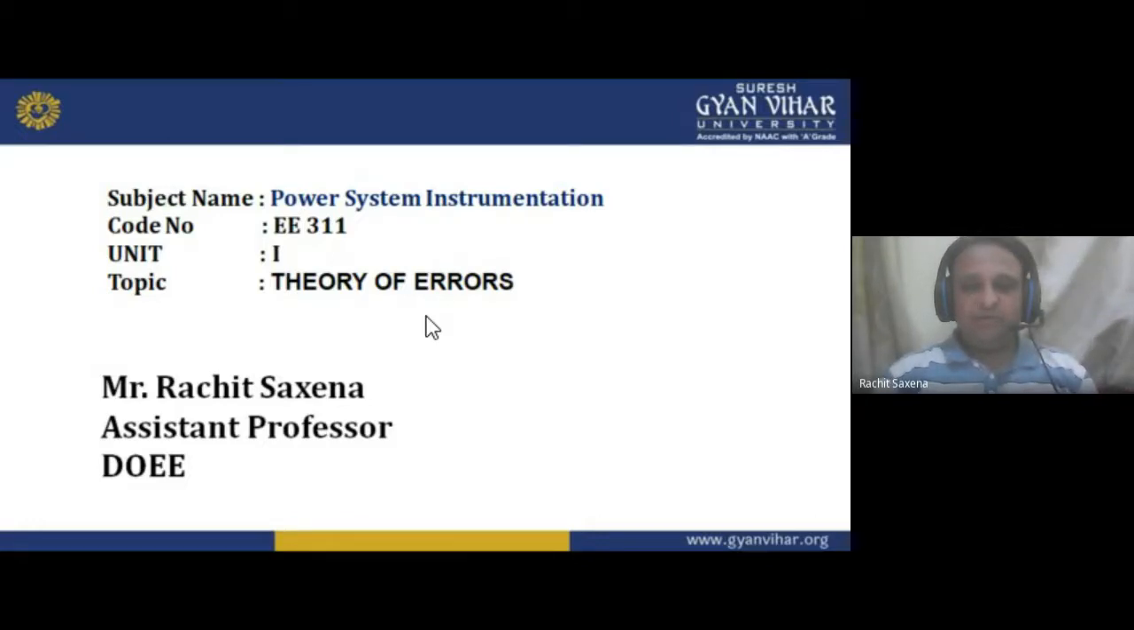So in the previous lecture we started our Unit 1, Theory of Errors, in Power System Instrumentation. In continuation with the previous lecture, I told you that instrumentation plays an important role in measurement. If you want to measure something, we need an instrument, because without an instrument we can't measure anything.